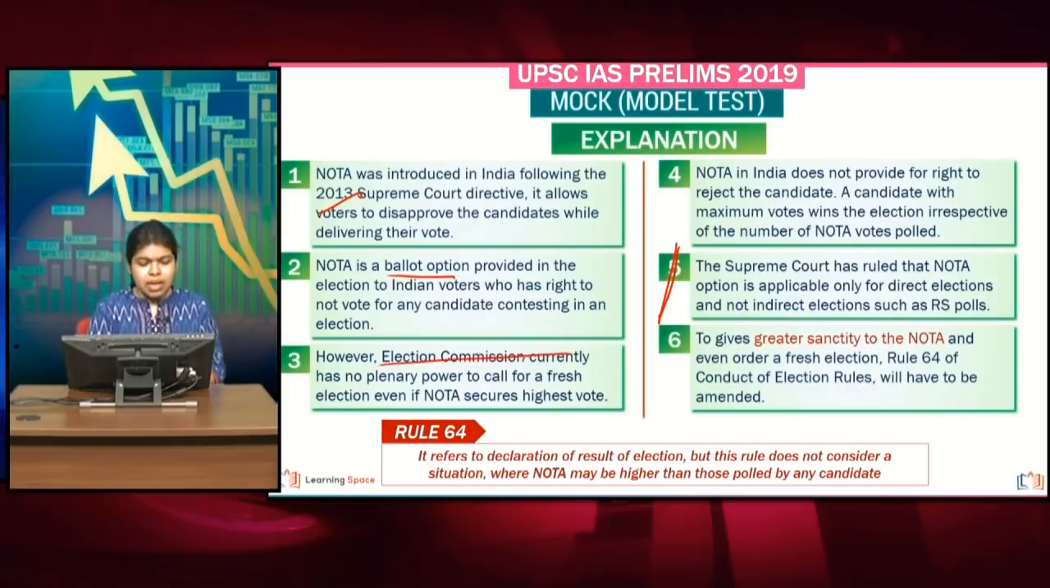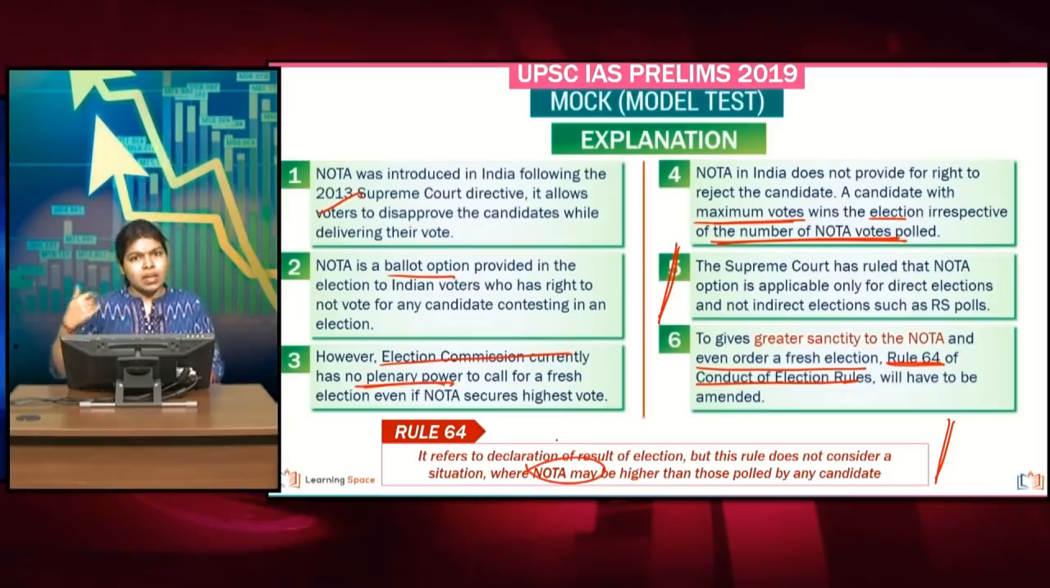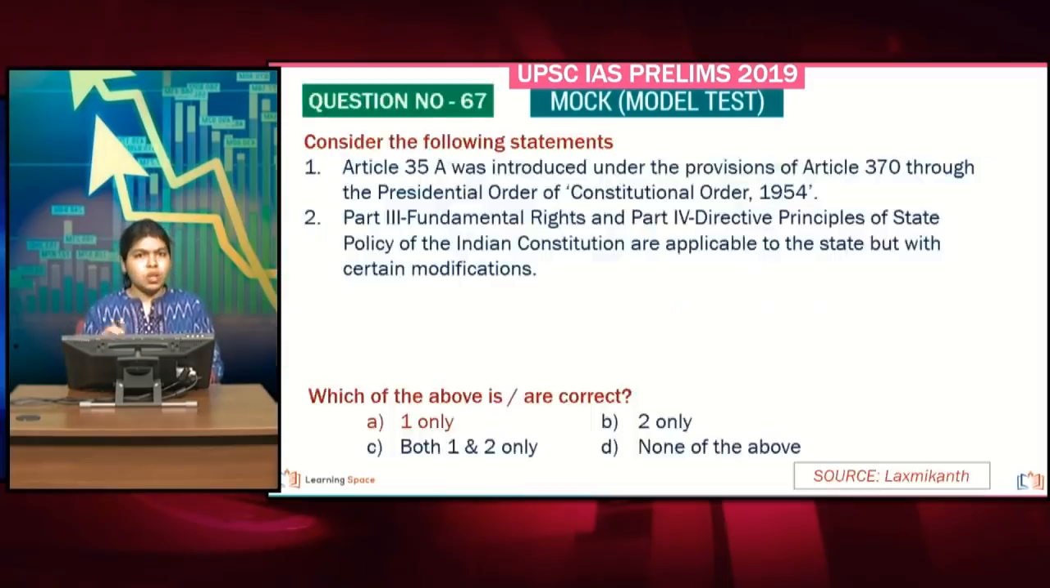However, the Election Commission currently has no plenary power to call for a fresh election even if NOTA secures the highest vote. The candidate with the maximum votes after NOTA will win the election irrespective of the number of votes NOTA got. So to give greater sanctity to NOTA and to order a fresh election, Rule 64 of the Conduct of Election Rules will have to be amended. So what is this Rule 64? It refers to the declaration of the result of election, but as of now it does not describe a situation wherein NOTA gets the highest vote. This has not been mentioned with regard to Rule 64.